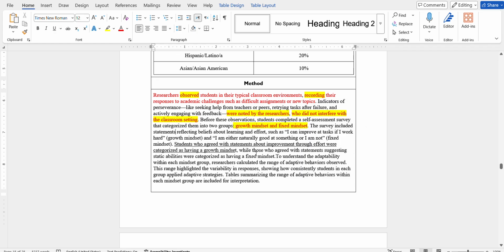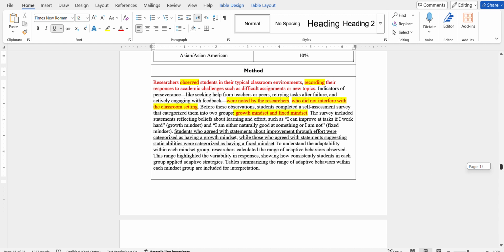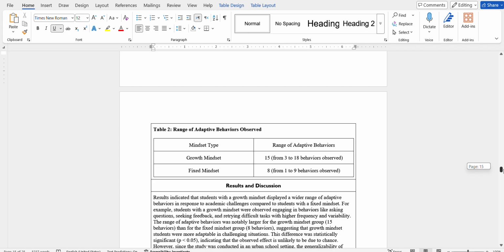While those who agreed with statements suggesting static abilities were categorized as having a fixed mindset. This one's also an important example. To understand the adaptability within each mindset group, the researchers calculated the range of adaptive behaviors observed. This range highlighted the variability in responses, showing how consistently students in each group applied adaptive strategies. Tables summarizing the range of adaptive behaviors within each mindset group are included for interpretation.